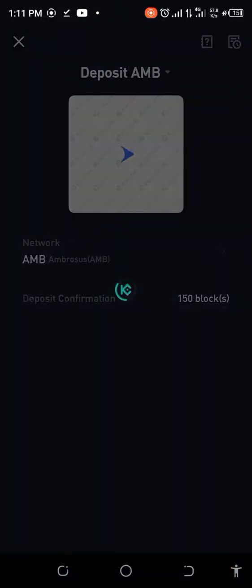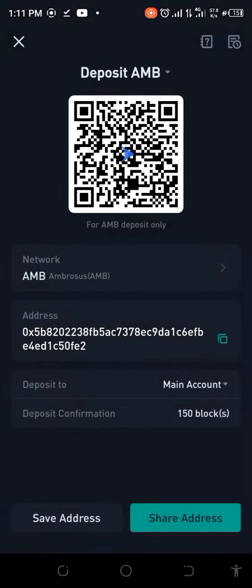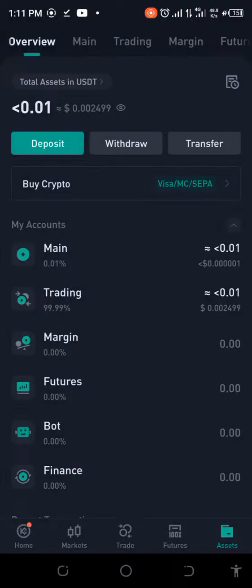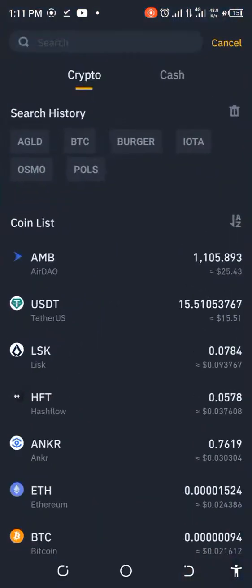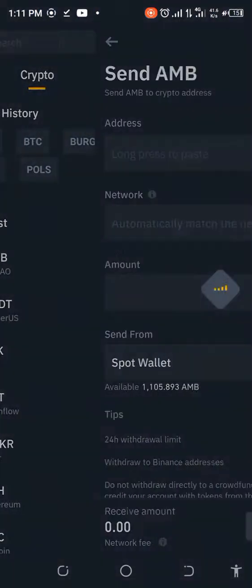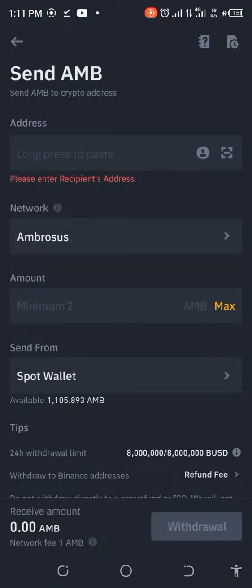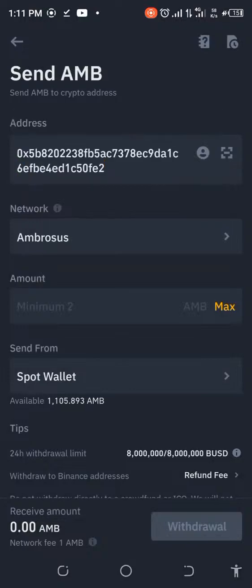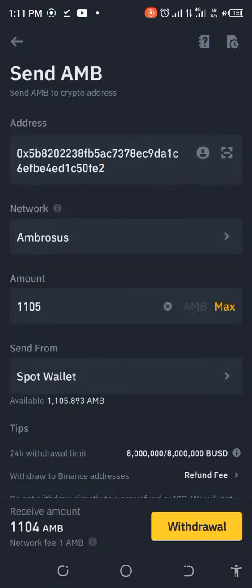Yeah, that's it. We're just going to have to copy the address. We have everything there. You just see it's AMB. And then make sure it's the same network, right? With the one that you're sending from. So we just need to, yeah, you can see everything is here right now. And then we click on crypto network and we put in the address there. Good. So everything, and we put max. I guess everything is good to go.